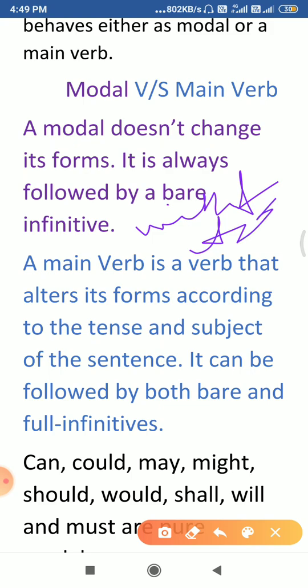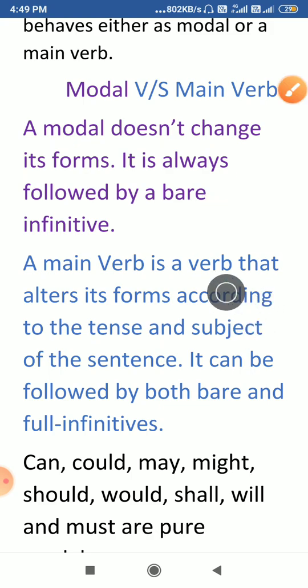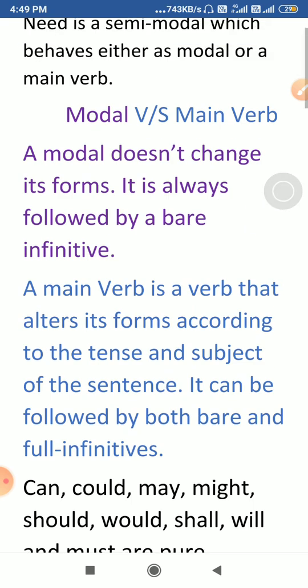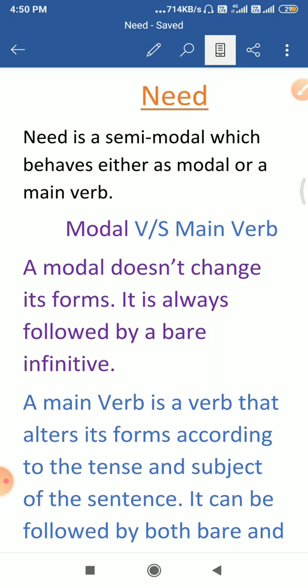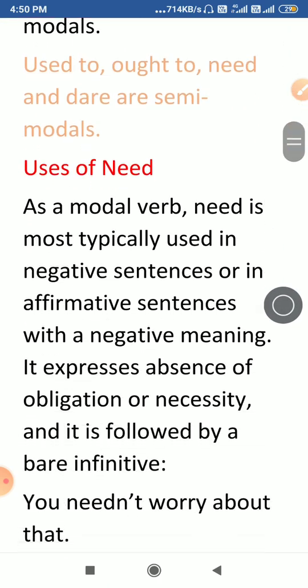But a main verb is a verb that alters its form according to the tense and subject of the sentence, it can be followed by both bare and full infinitives, and it can also be used with helping verbs, while a modal does not need a helping verb in the sentence to complete its meaning. So there are a few differences between modal verbs and main verbs. I hope you have understood.